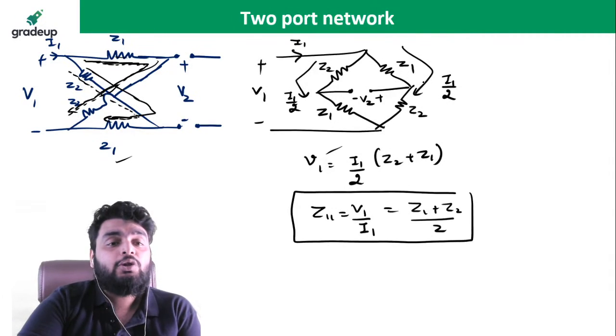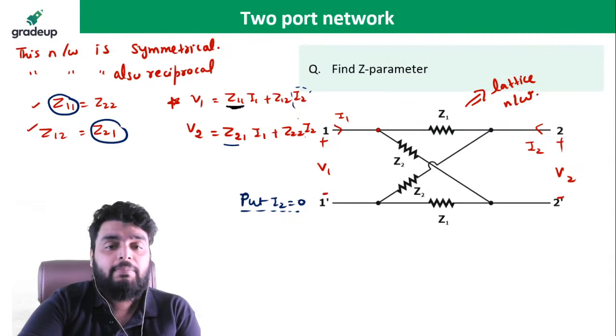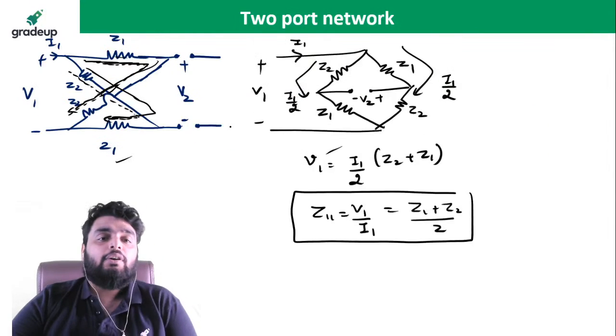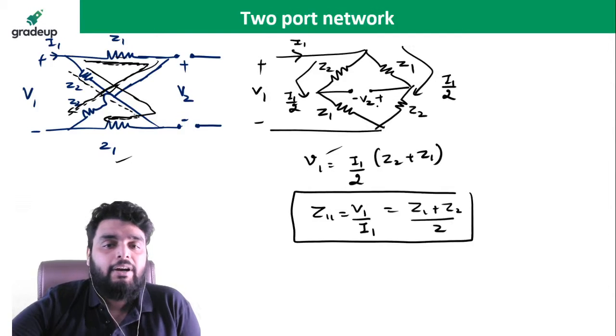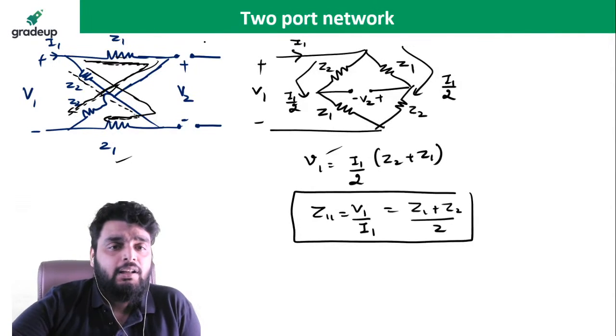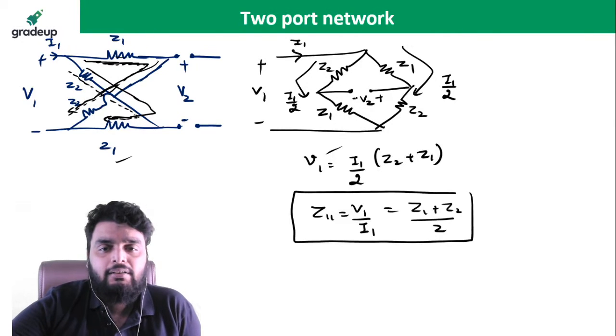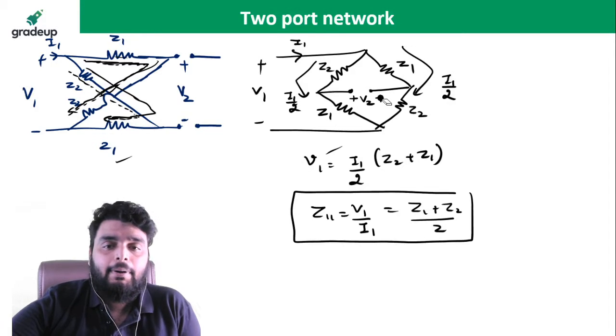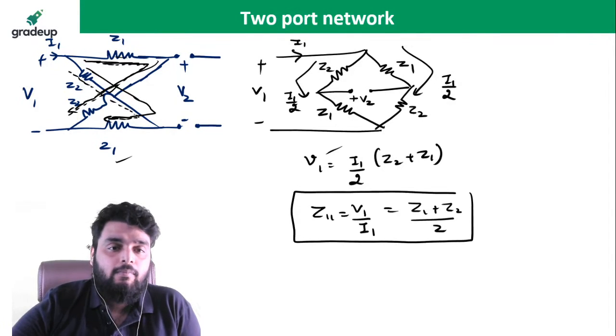Now you need to find out the next ratio. The next ratio is between V2 and I1. So let's find out the ratio between V2 and I1. Let me check the polarity first. It will be plus and minus. Okay, just correct the polarity.